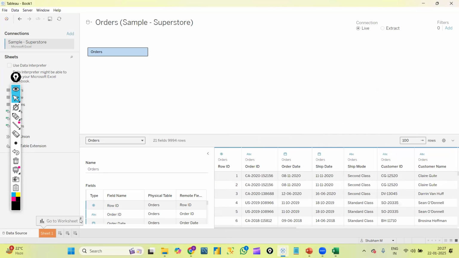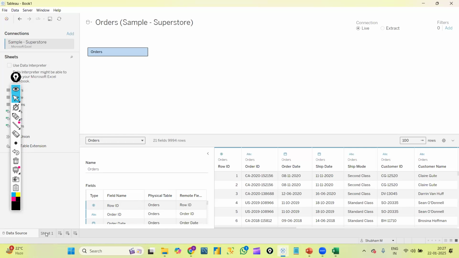Now this is about the data source page, where we can see what kind of data we are going to work with. That is what you can see towards the left side also: data types and field names, that is column names and data types. Again, it is displayed here at a glimpse. Next, to create the graphs, we need to go to sheet level.